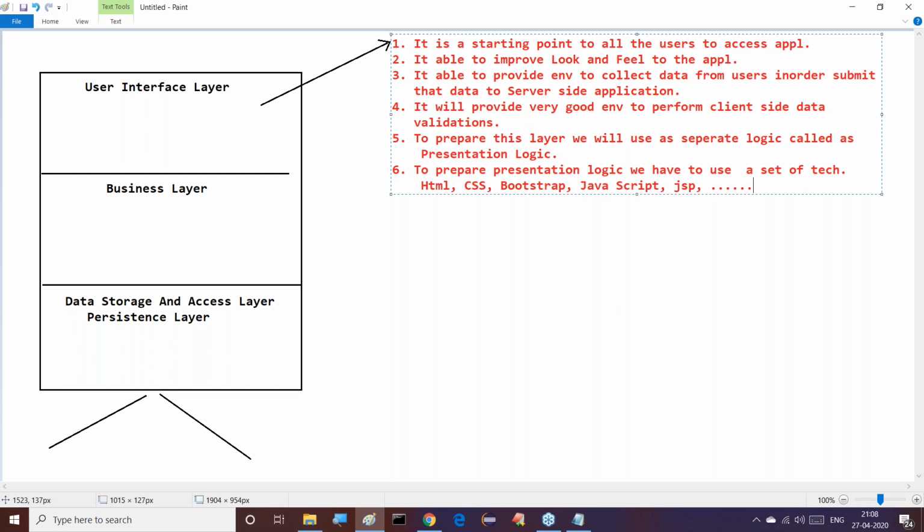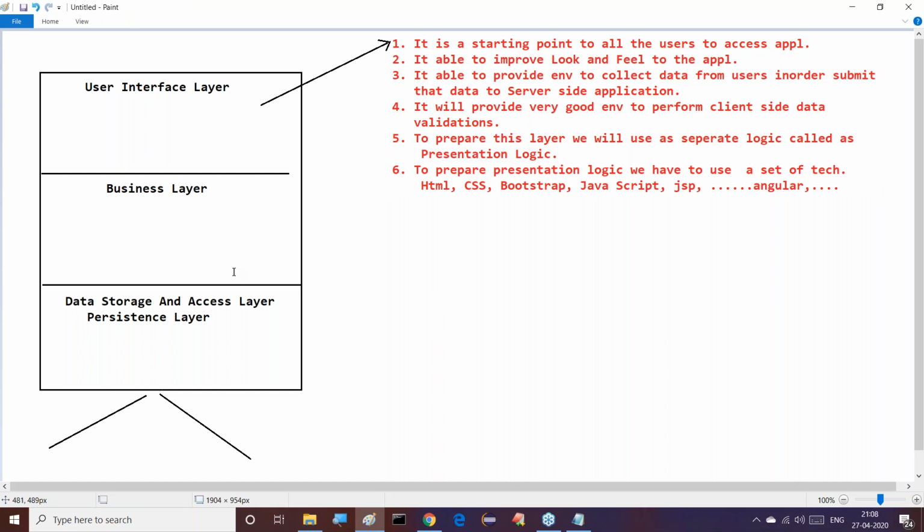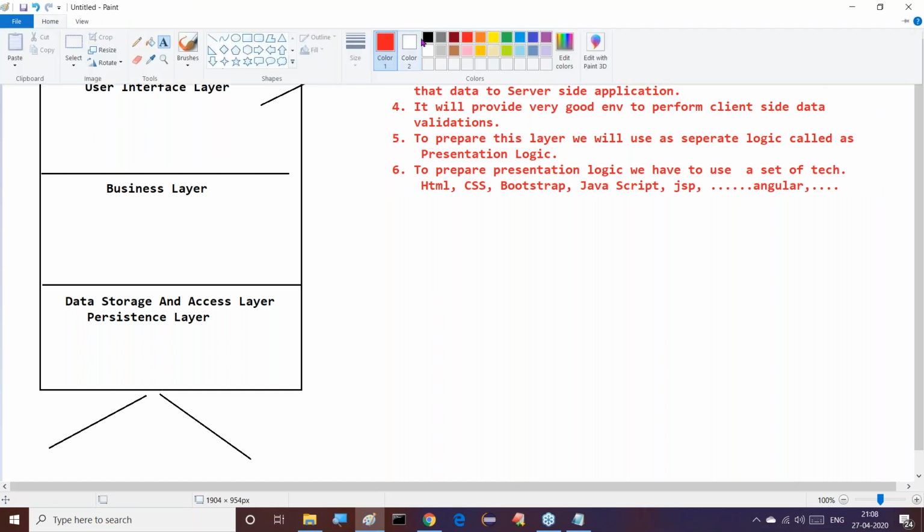This is called data validation. Of course, we can use Angular also, no problem. Number of technologies exist to prepare this user interface. So these are the points we have to understand about the user interface.